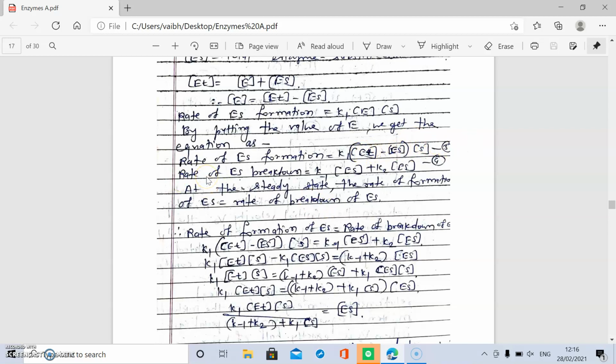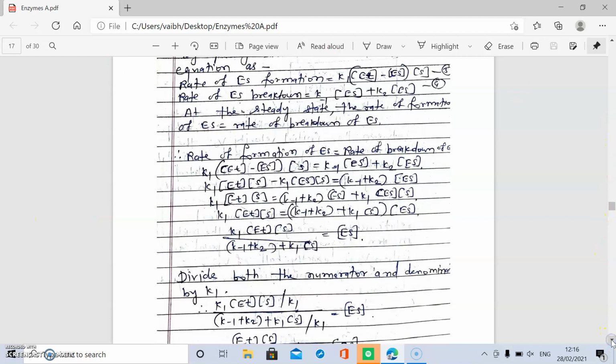Then the rate of ES breakdown: ES is broken down in two ways. First, the backward reaction, that is formation of enzyme and substrate, and second, the forward reaction, that is formation of enzyme plus product. Therefore, the rate of ES breakdown is equal to K minus 1 into ES concentration plus K2 into ES concentration. This is the fourth equation. At the steady state, the rate of formation of ES is equal to the rate of breakdown of ES.